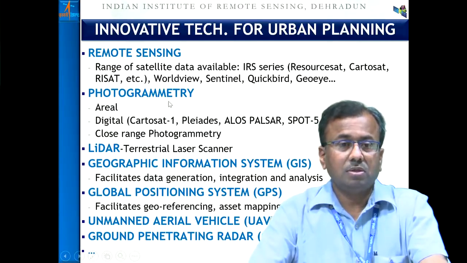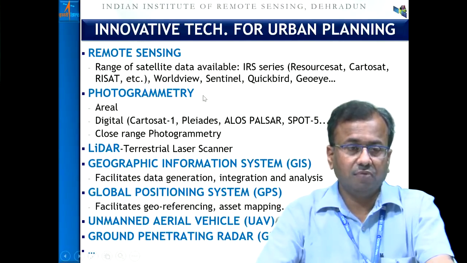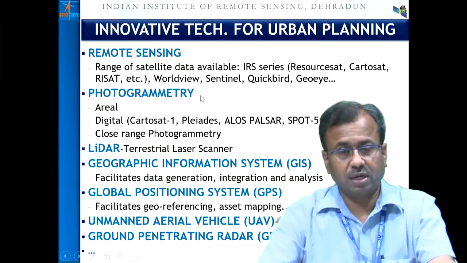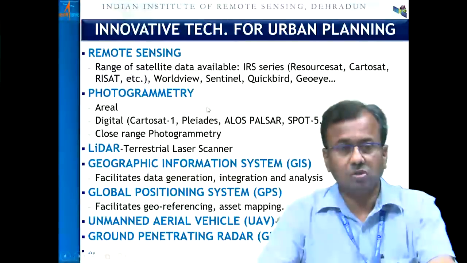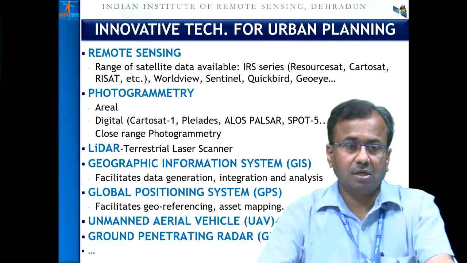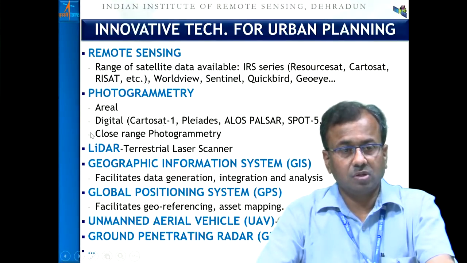We have tools like photogrammetry, the art of measurement using aerial photographs, and it is also maturing where satellite images are acquired and processed in a similar fashion. Now we have stereo pairs available from satellites, and they are processed using digital photogrammetry techniques.